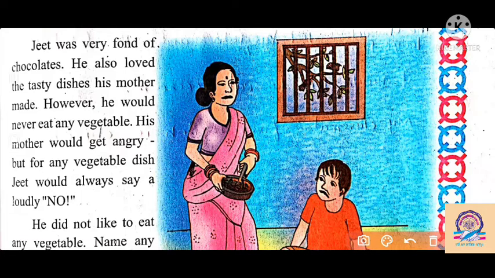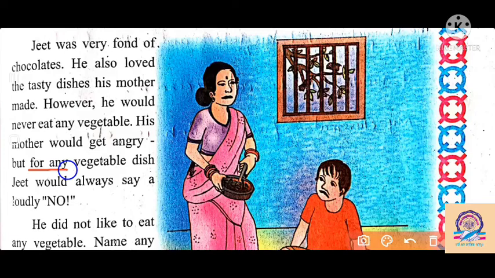These are delicious foods. So his mother would get angry. Jeet disliked eating vegetables, so his mother became angry with him.